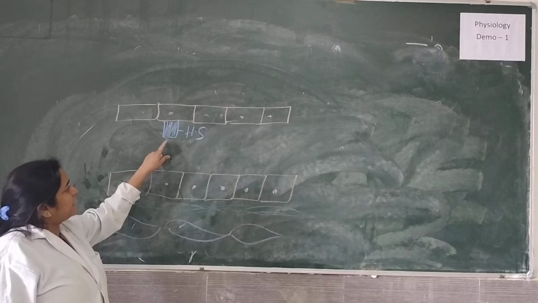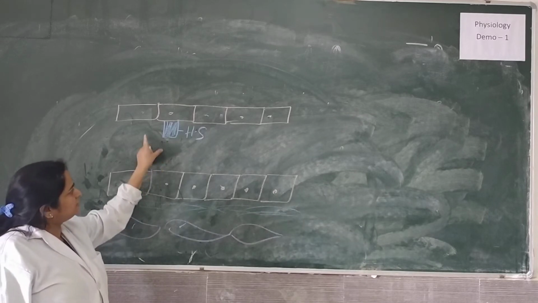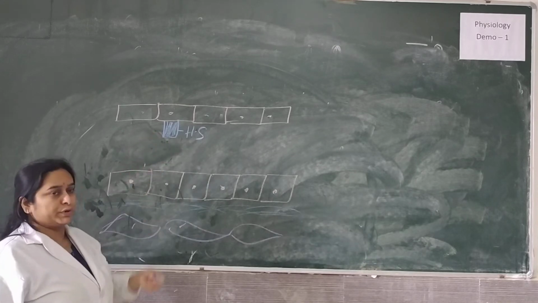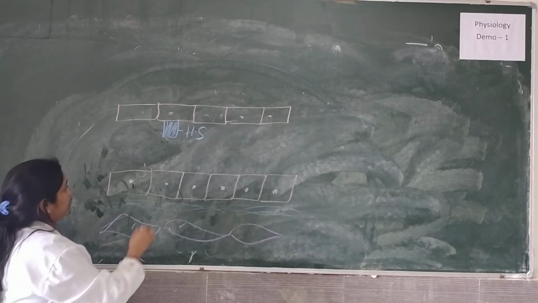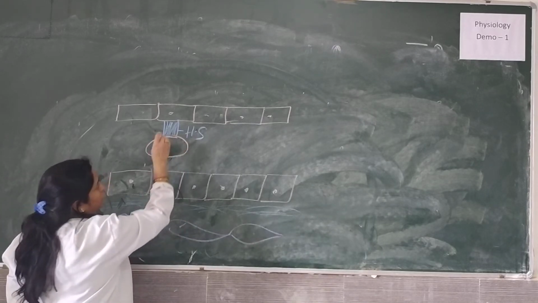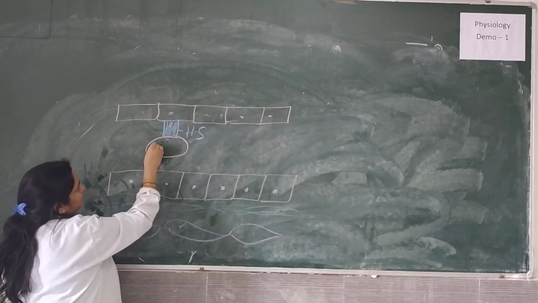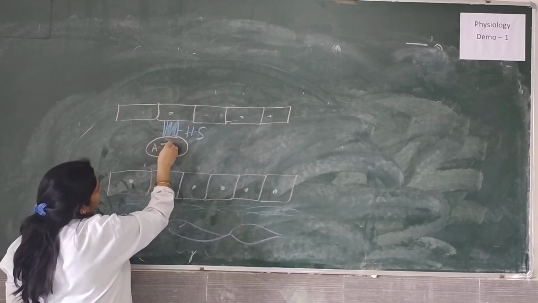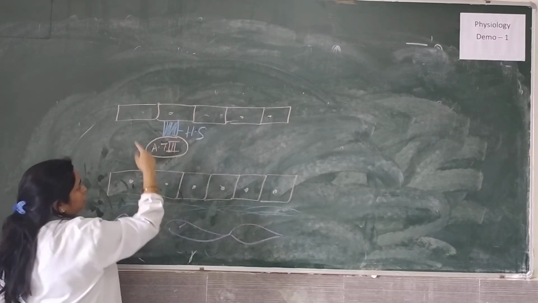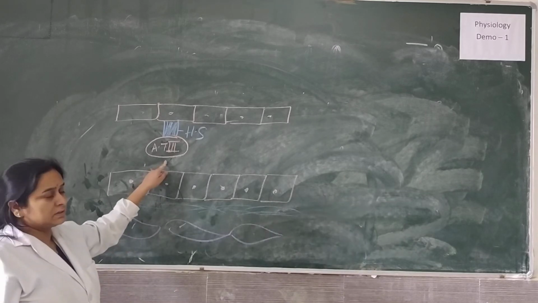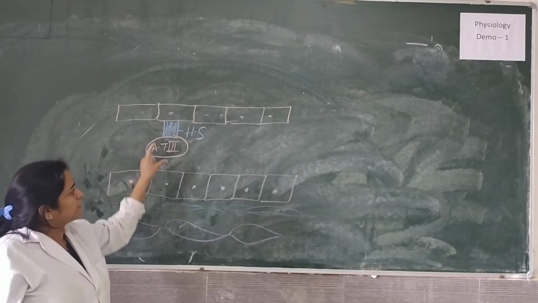Now what happened, to this heparin sulfate, one more protein will go and bind. What is the name of that protein which will go and bind to this heparin sulfate? That is antithrombin 3. It goes and binds to this heparin sulfate. What do these proteins do?